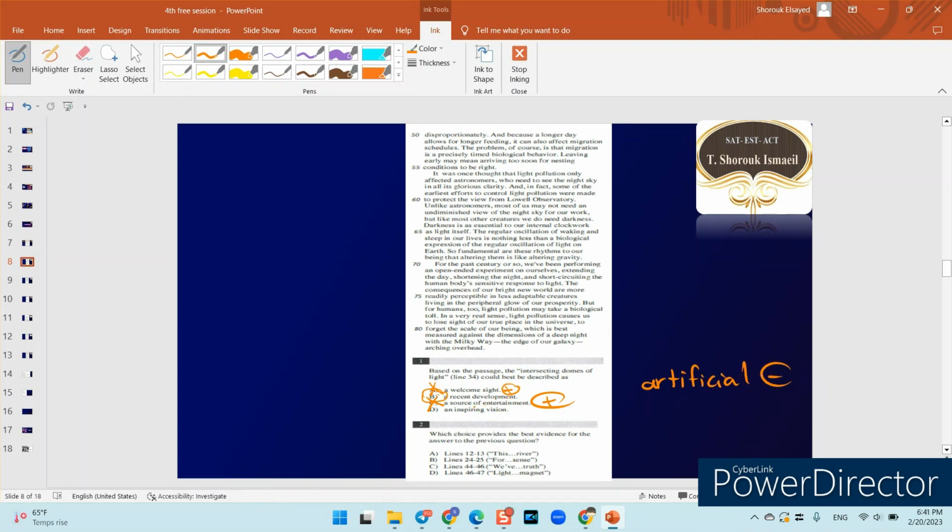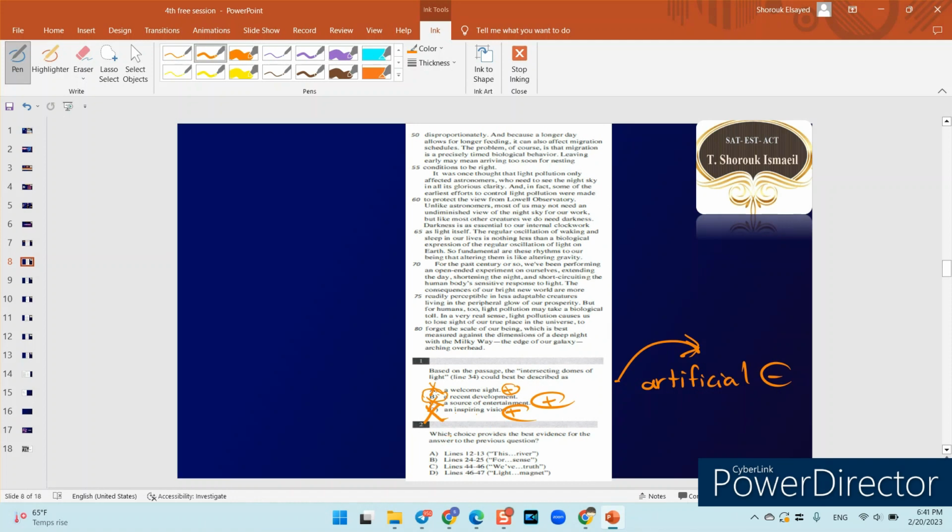So here he thinks of the artificial light as something negative. Okay, so again, this is a positive answer choice, so I cannot take it. "An inspiring vision." Inspiring is again positive, something that gives you inspiration, so it cannot even work here because I need a negative thing. Some people will actually ask me, development, is it a positive or negative word? Development is somehow neutral, or sometimes depends on the situation. Here, the situation is a kind of development, a kind of change. Some changes are negative. Not all changes are for the positive things. Okay? Very nice. Let's come to question number two.